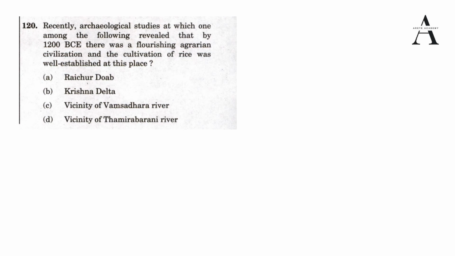So if you will remember, just mark the chronology, the timeline, that is 1200 BC, agrarian word has been used and cultivation of rice has been used. Okay, so this you should remember. The options are A. Raichur Doab, B. Krishna Doab, C. vicinity of Vamsadhara river, and D. vicinity of Thamirabarani River. So let's have a look.